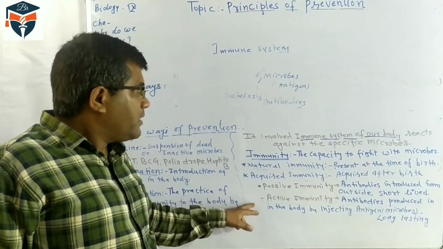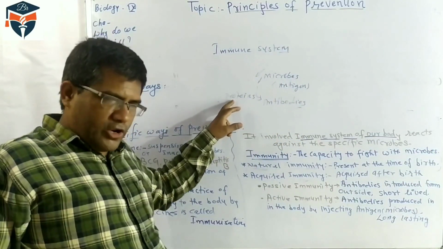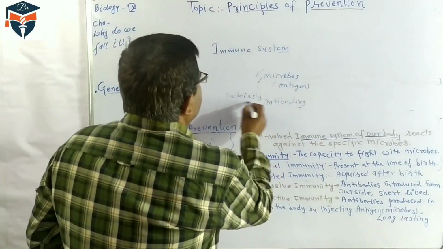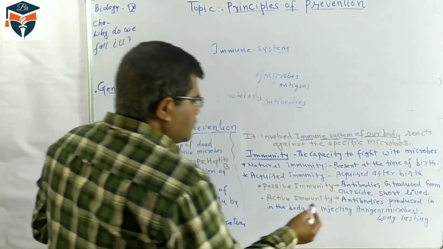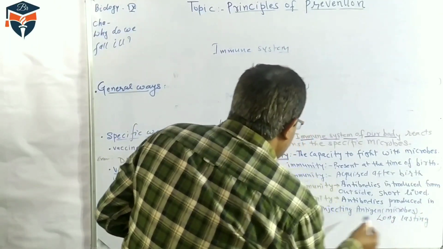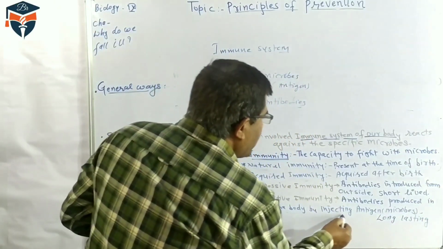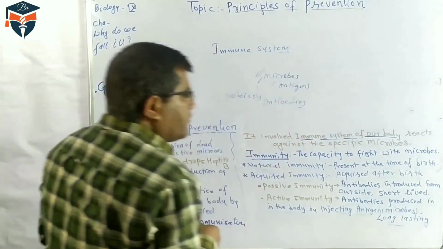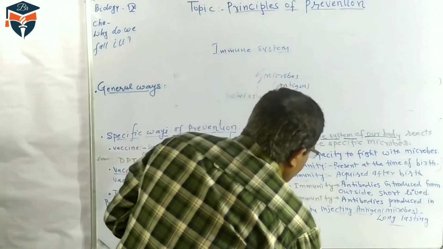But when a microbe enters our body and our body cells start producing the antibody, for example by injecting the microbes or antigen, that is called active immunity.